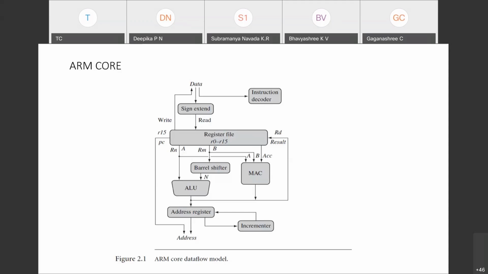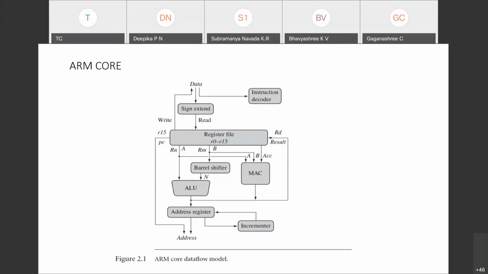Once the data is fetched, that is the incoming line shown, labeled data. So what is the data? The data may be the instruction or it may be the data itself. Please remember, an instruction means, let's say, an operation called ADD. ADD is an instruction. MOV, move, is an instruction. LSR, logical shift right, is an instruction. So instructions are English-like words which tell some operation to the processor. Those instructions are stored in the memory as data.